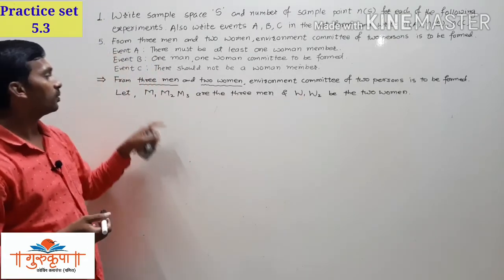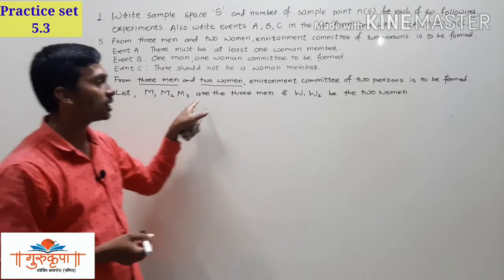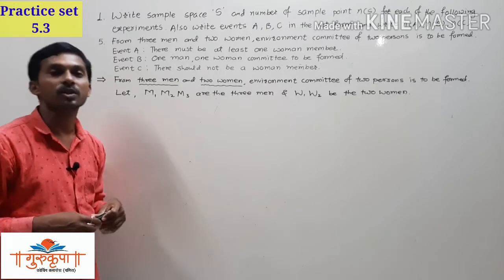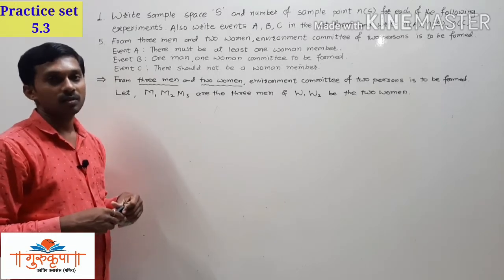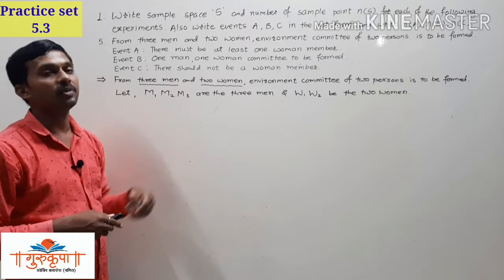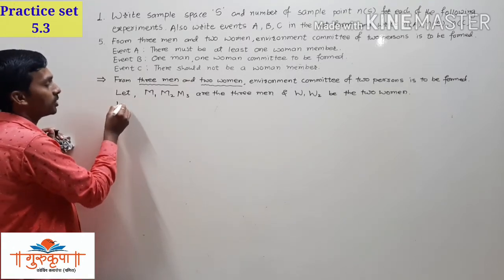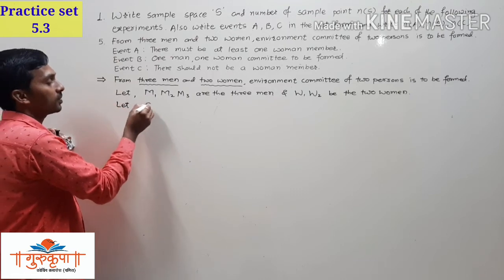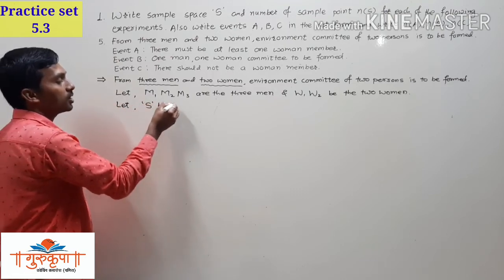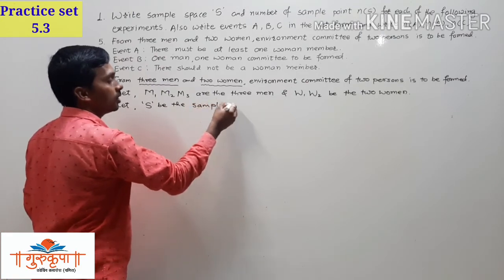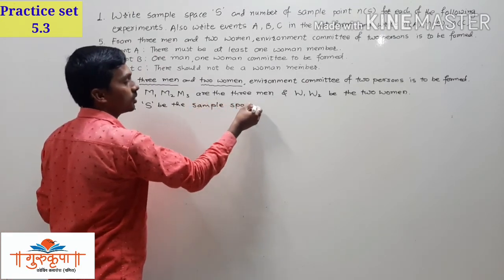So here we have 5 persons in all: M1, M2, M3, W1, W2. But we have to form the committee of 2 persons only. Only 2 persons should be there in the committee. So how many committees will we form? Here we will write the sample space first. Let S be the sample space.